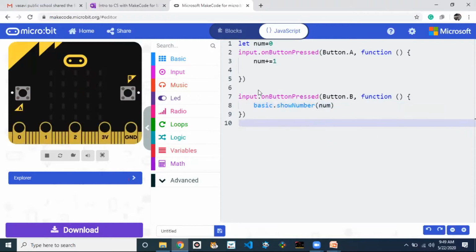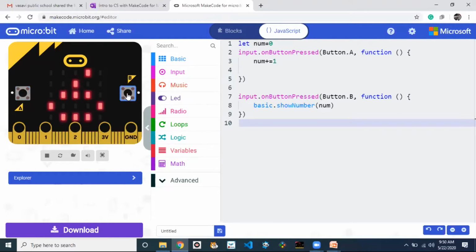Because of this, our energy is saved first of all. See, whenever I press the A button, I can't see the result here, simply the button is pressed. But whenever I want the result, then if I press B, it will give the result.